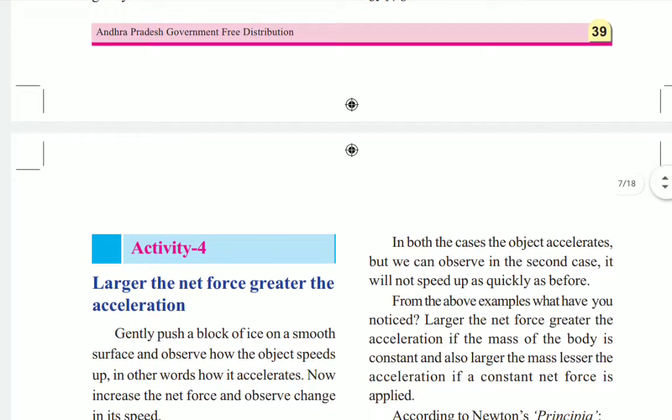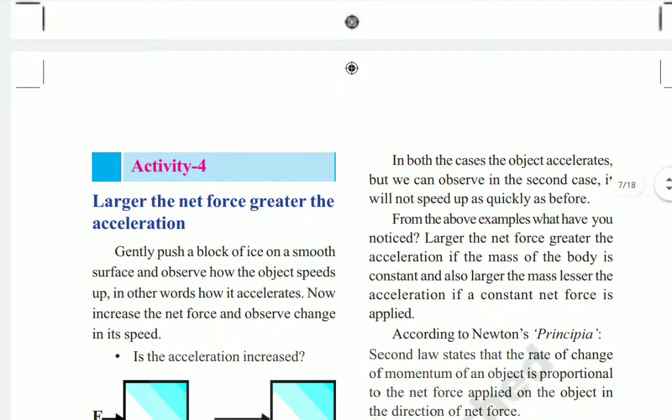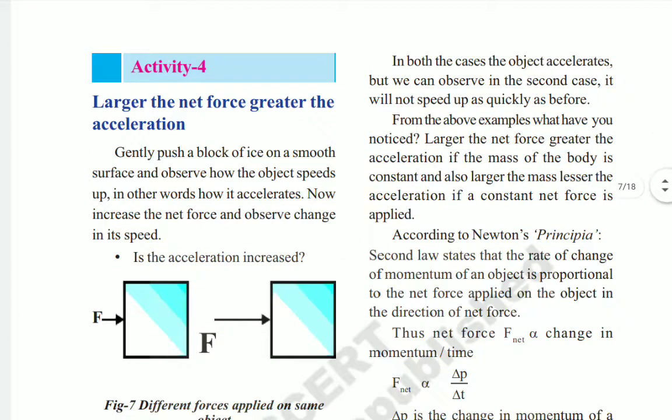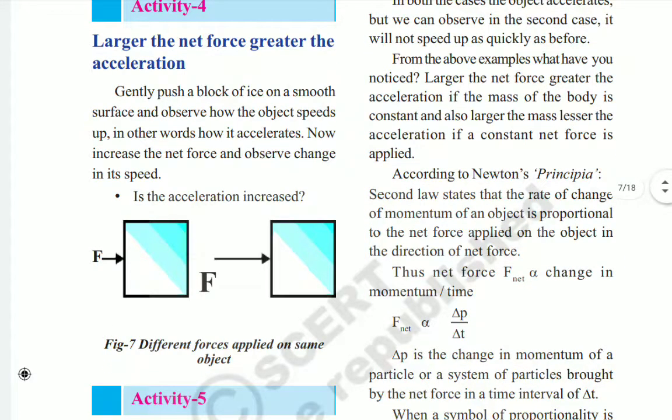Another important thing we have to know is through activities 4 and 5, children. Activity 4: the larger the net force, the greater the acceleration. Gently push a block of ice on a smooth surface and observe how the object speeds up, in other words, how it accelerates. We use the same force on one ice cube on the smooth surface and observe the acceleration, which is the movement of the ice cube.